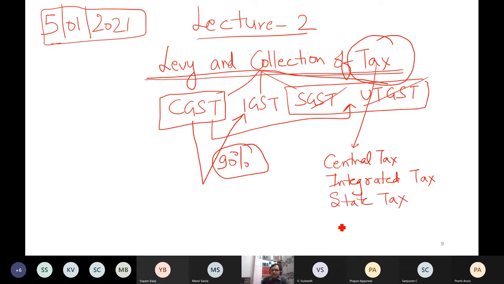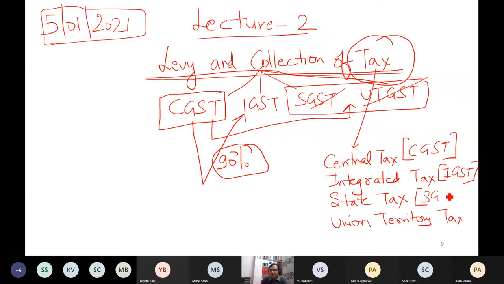And when I talk about the Union Territories GST Act, it will become Union Territory tax. That's it. So this tax depends on which act you are reading. Central tax means CGST. Integrated tax means IGST. State tax means SGST. And Union Territory tax means UTGST. So this topic is the same in all the acts. The words will be different. That's it.